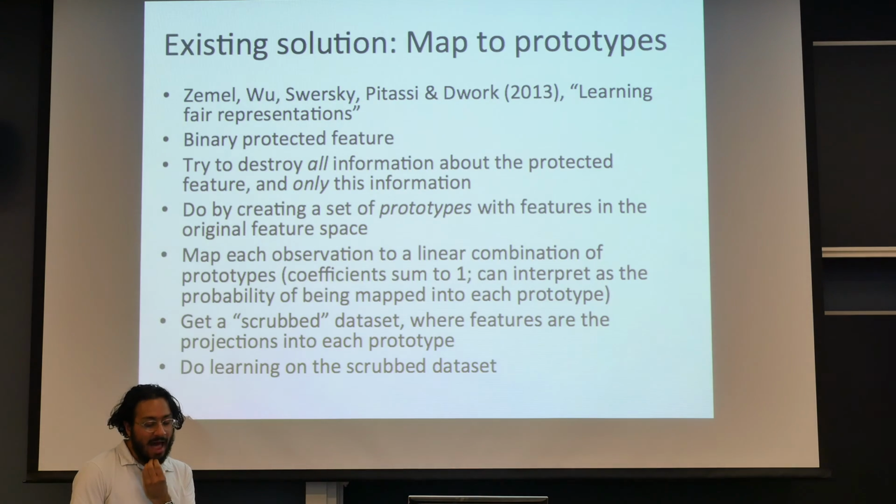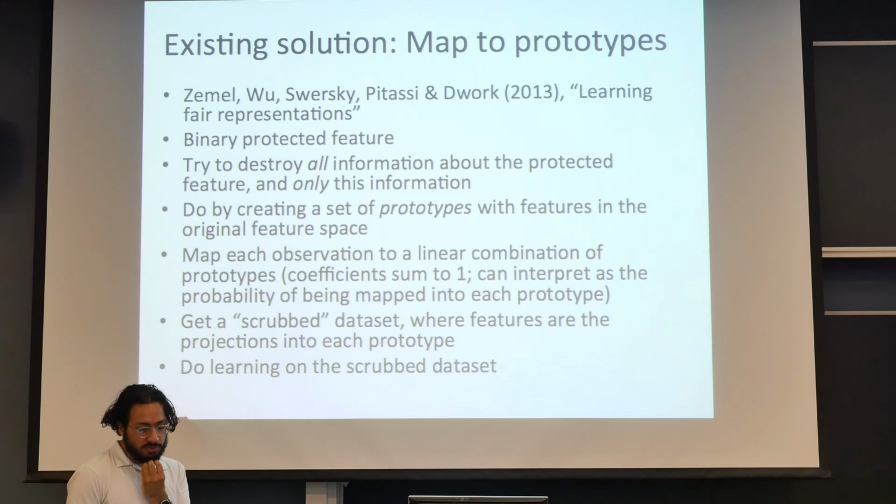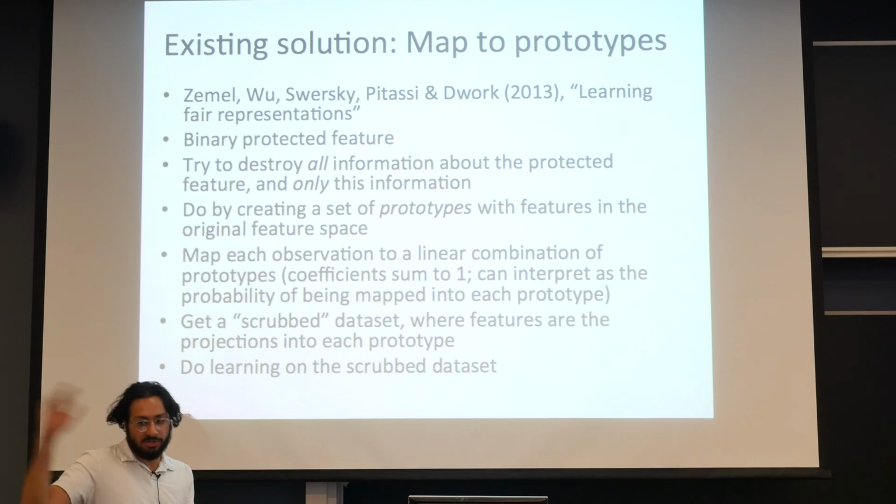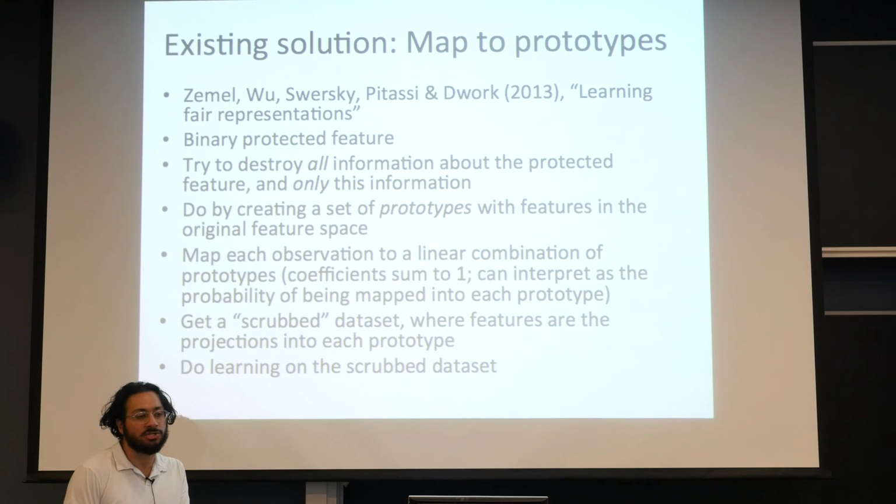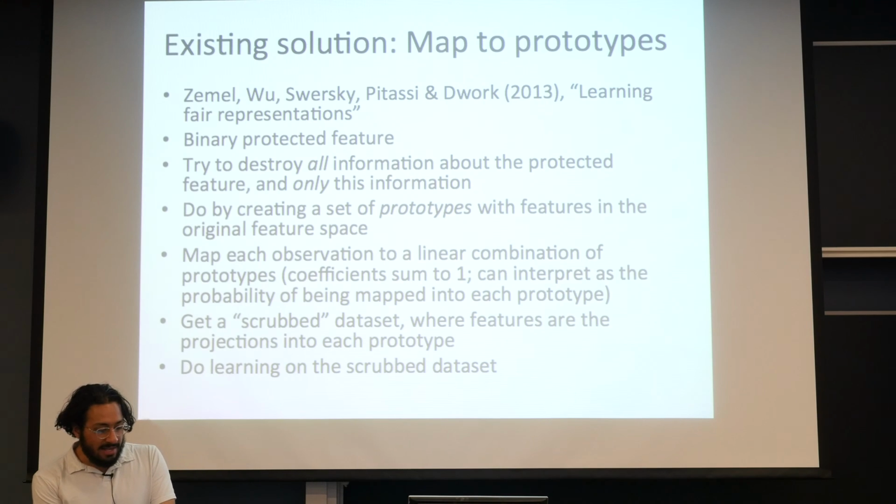To completely hide all the protected features by this sort of weird approach, but it works pretty well, of designing prototypes. Every observation, you map it to a projection into this set of prototypes. Each prototype has a certain projection itself into features, and that hides the data. And the one thing about this, and I'll explain more about the model in a second, is that it only applies to a binary protected feature.